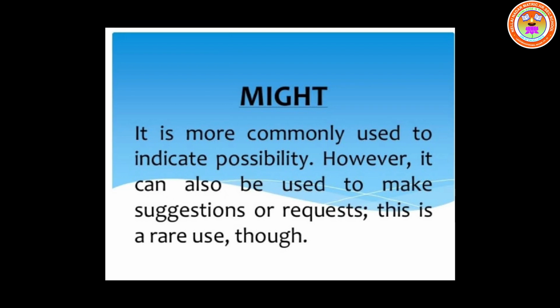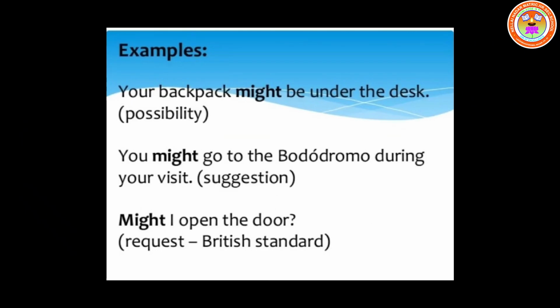Next is might. It is more commonly used to indicate possibility. However, it can also be used to make suggestions or requests. This is a rare use though. For examples, your backpack might be under the desk, possibility. You might go to the bedroom during your visit. It is a suggestion. Next one, might I open the door? Request. It is British standard. Might I open the door? Okay, it is a request.